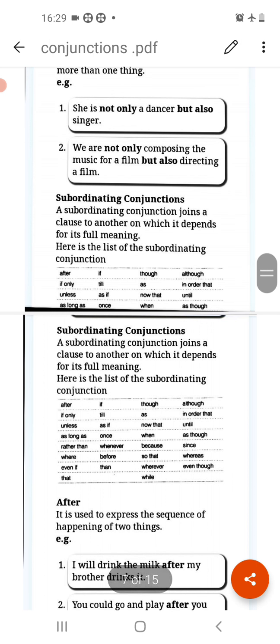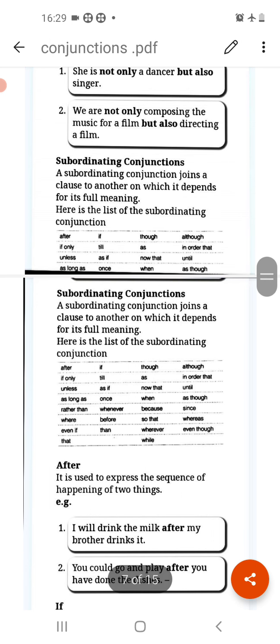Like she is not only a dancer but also a singer. So here she is dancer but she is singer also. So we are adding two things to one person. So we use not only but also. We are not only composing the music for a film but also directing a film. So here also we are adding two things. So we are using not only but also.